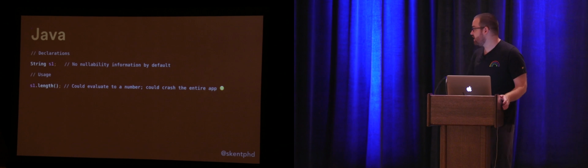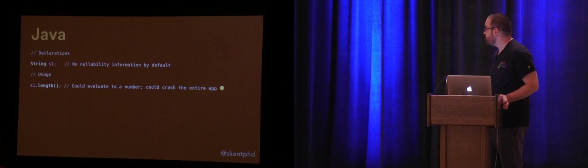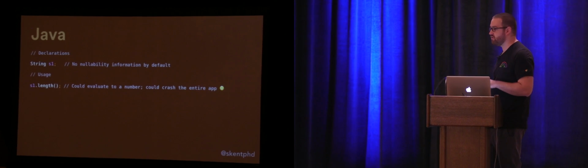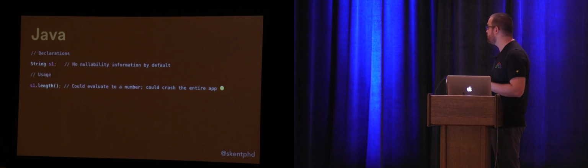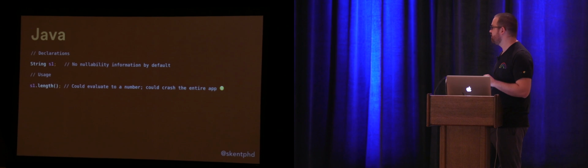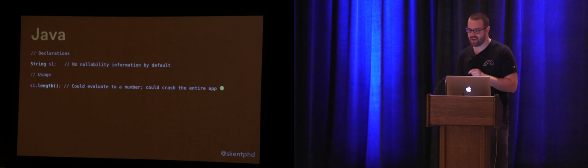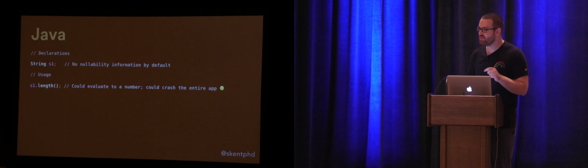In Java, this is how I would declare a string typically. By default, there's no nullability information provided. So this s1 variable may contain an actual string, or it may be null. And when I call something like s1.length, by default, I have no idea whether that is going to work or not. This could evaluate to a number, which is probably what I want, or it could crash my entire app. That to me is an unnecessary danger, kind of scary, but we do it all the time.